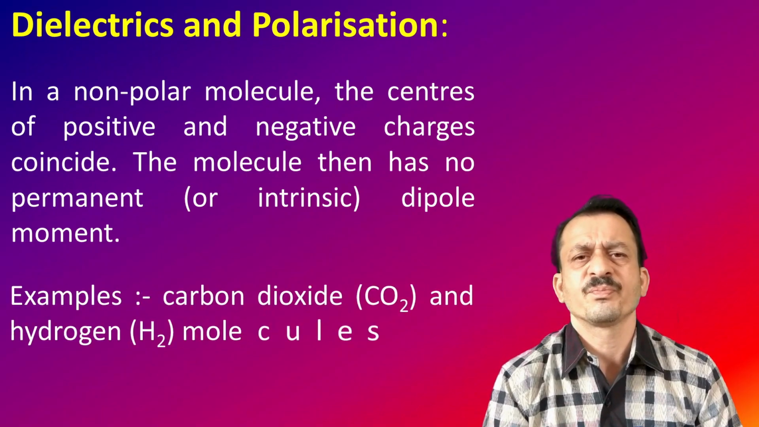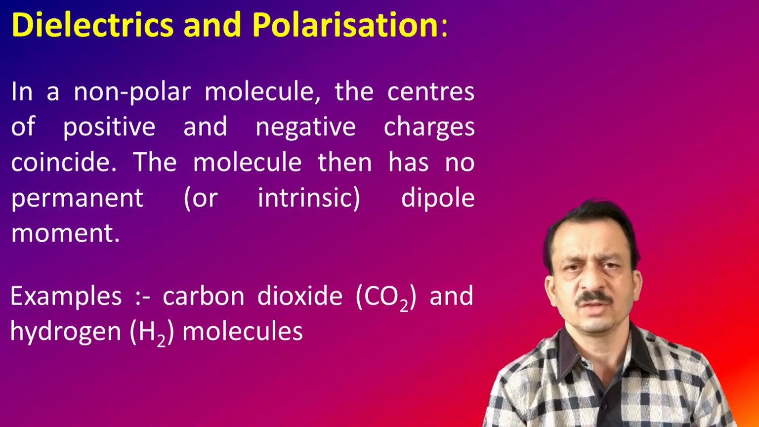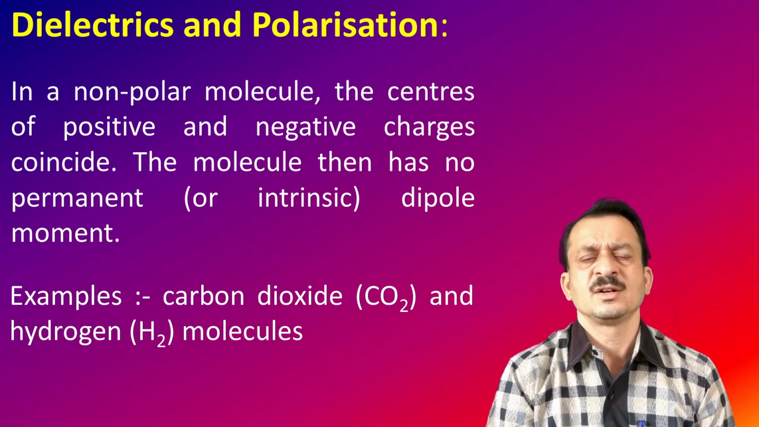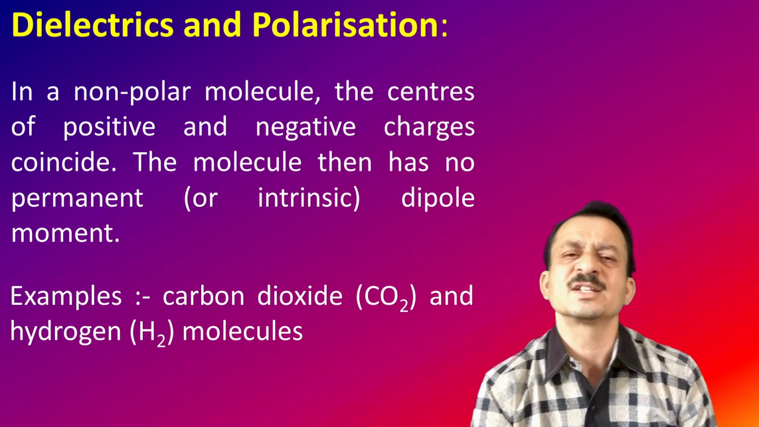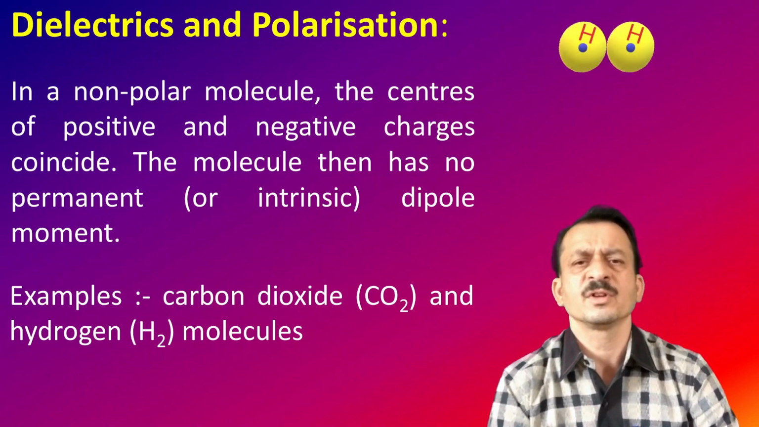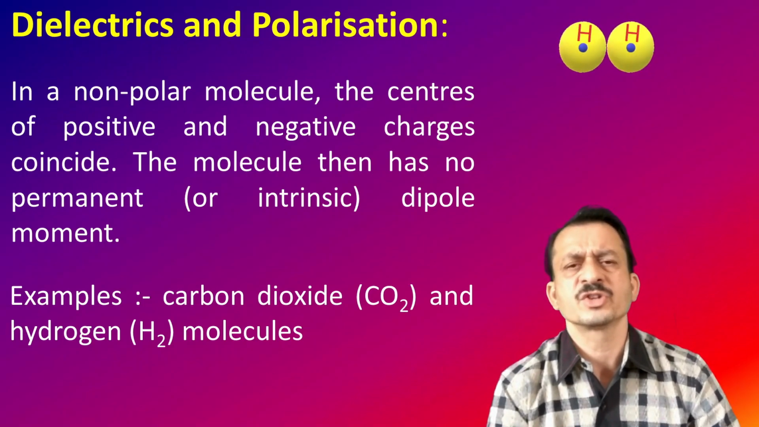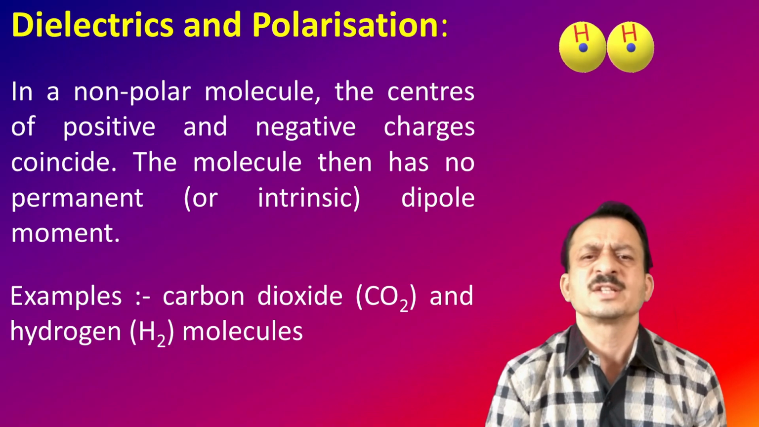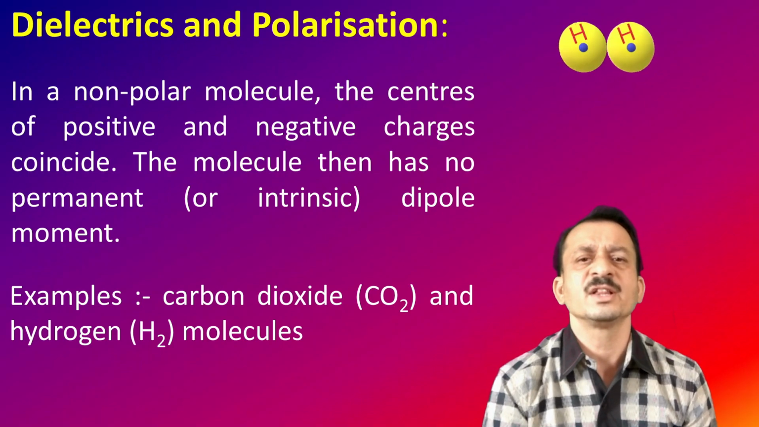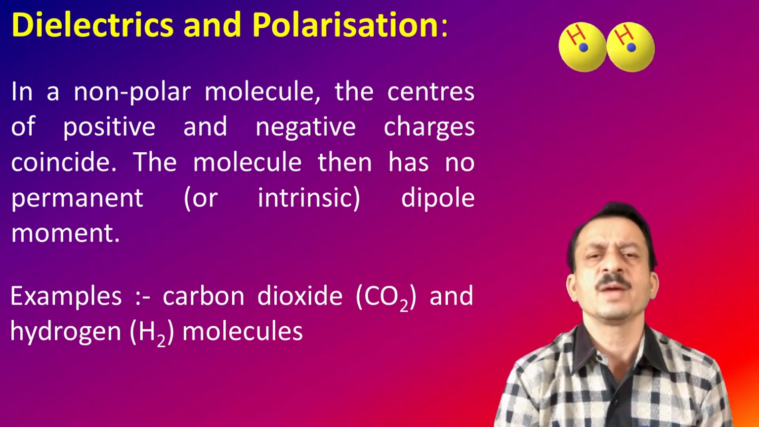The examples are oxygen molecule, hydrogen molecule, carbon dioxide molecule, etc. Now look at the diagram, how in these molecules the centers of positive and negative charges coincide. Take the first case, a hydrogen molecule. Here in the diagram, we have two hydrogen atoms. The centers of the positive charges as well as the negative charges coincide within the molecule. Therefore, they will not form any permanent dipole moment.